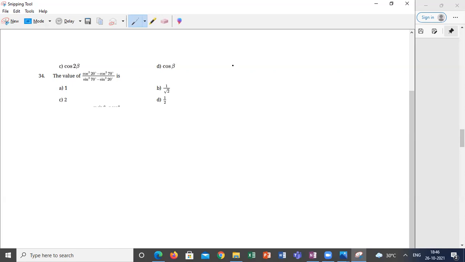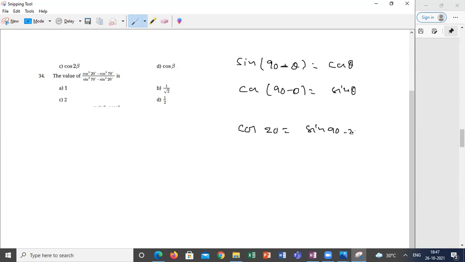We proved in the previous step, sine of 90 minus theta can be written as cos theta, or cos of 90 minus theta can be written as sin theta. This is the complementary angle concept. Here, cos 20 can be written as sine of 90 minus 20, which will be equal to sin 70.